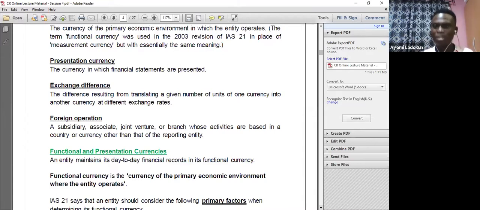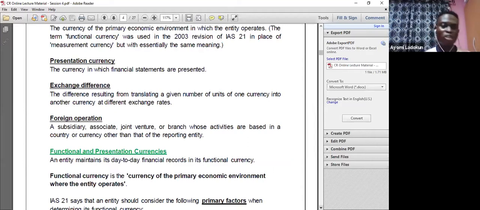At that time, dollar to Naira was 360, okay? When you go back there at the end of the month, dollar to Naira is now maybe 375. That is the exchange difference. So that's what I mean by exchange difference.